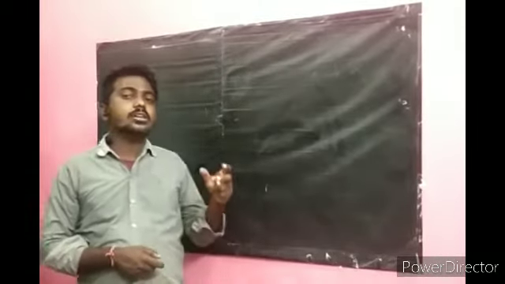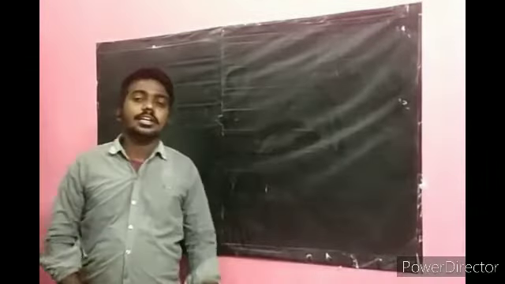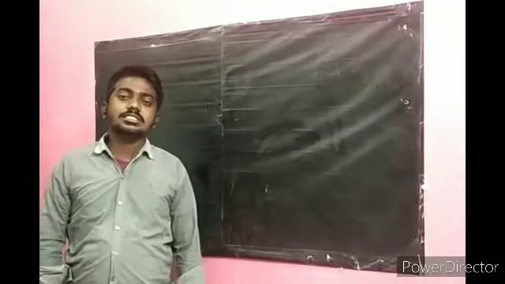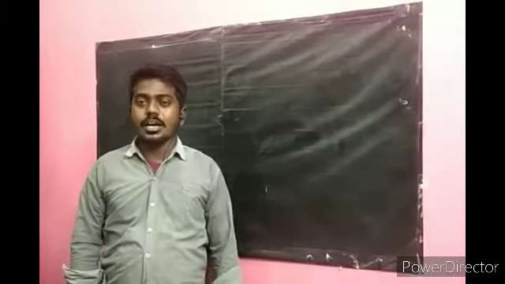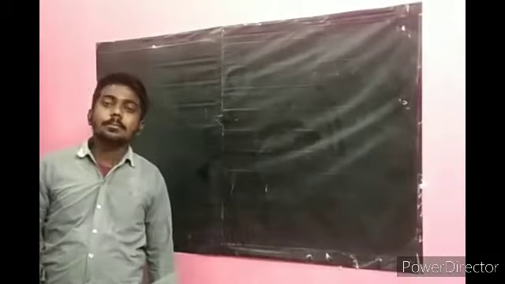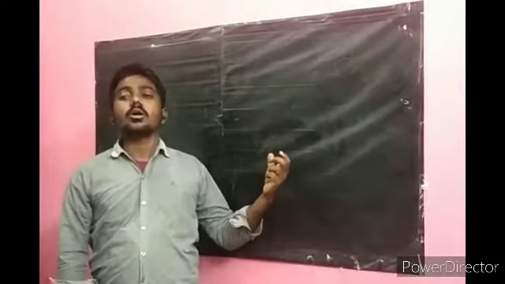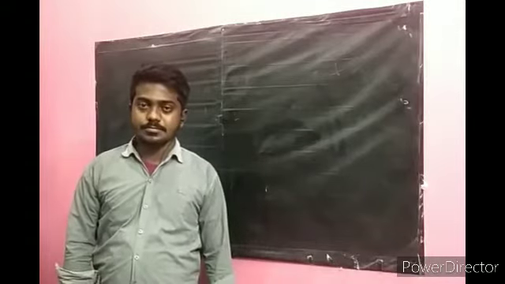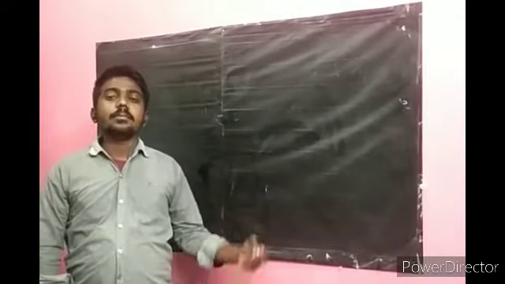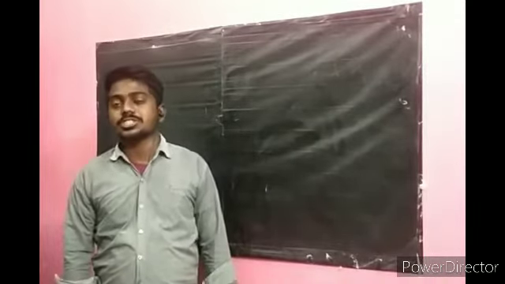Okay, and also we discussed about the winds and clouds. I already told you the maximum evaporation takes place in the ocean and the heavy rainfall falls in the oceans only.